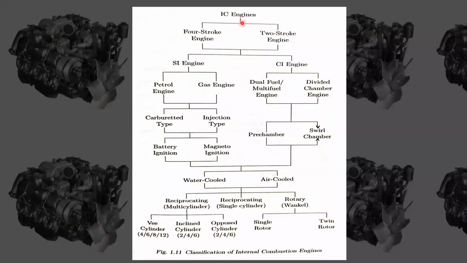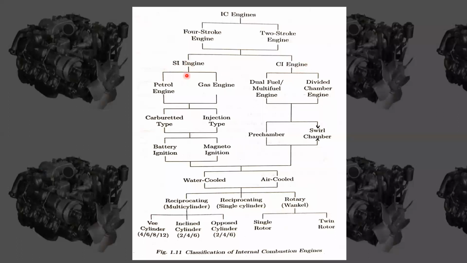In IC engines we have four-stroke engines and two-stroke engines. In four-stroke engines we have both SI and CI engines, and also in two-stroke engines we have both SI and CI engines. These are the two main engines, SI engine and CI engine.